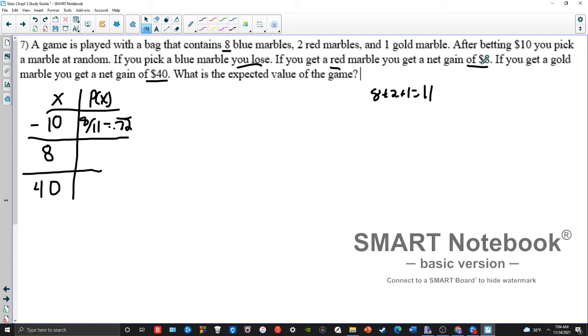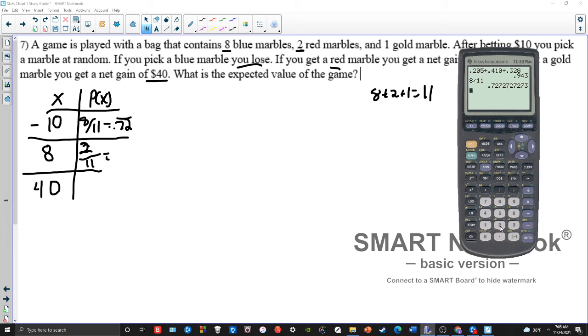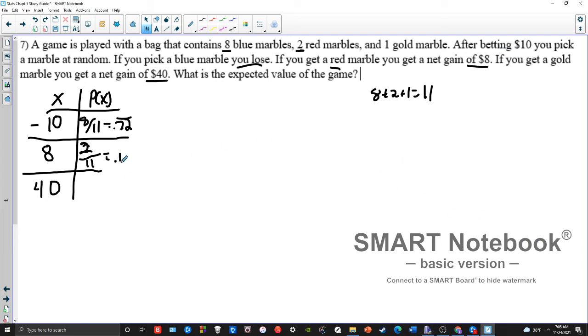If I get a red marble, I get 8. So there's 2 red marbles, so it's 2 out of 11 to get a red marble and win 8. That's 2 out of 11, which is 0.18 repeating. And then there's only 1 gold marble, so if I want to win 40, I have to pick